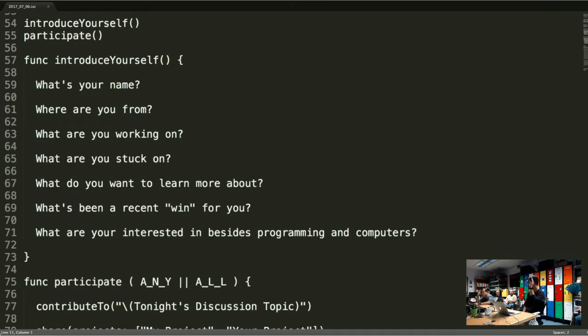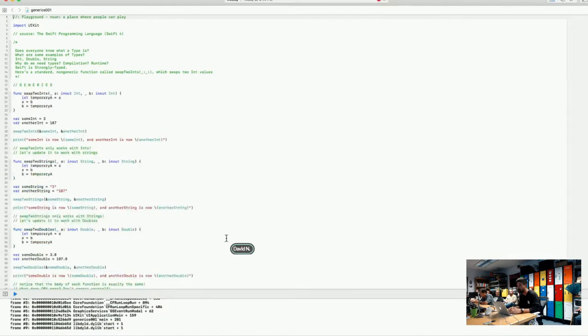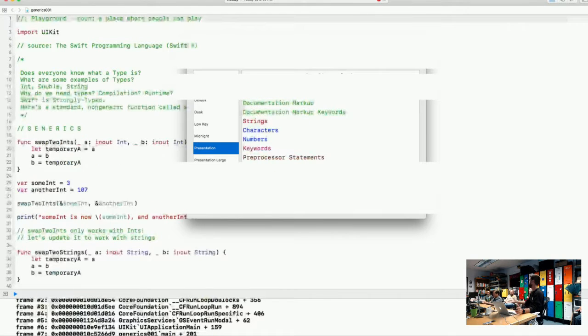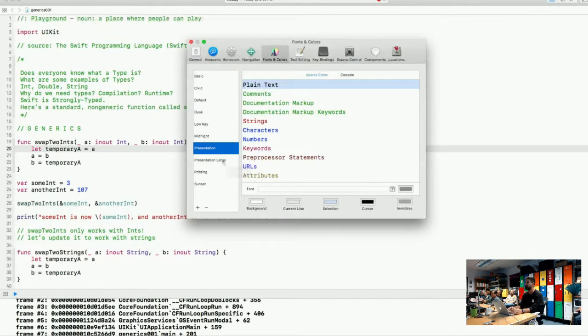Okay, great. So we'll start straight from the top. I have a playground ready right now. Bring it up, and we'll make this so we can see it. Command, comma. I'm going for presentation so we can see that. Is that clear enough? You want a bit bigger? Maybe a bit bigger? Presentation large? A little bigger? Okay. Command, comma, presentation large.